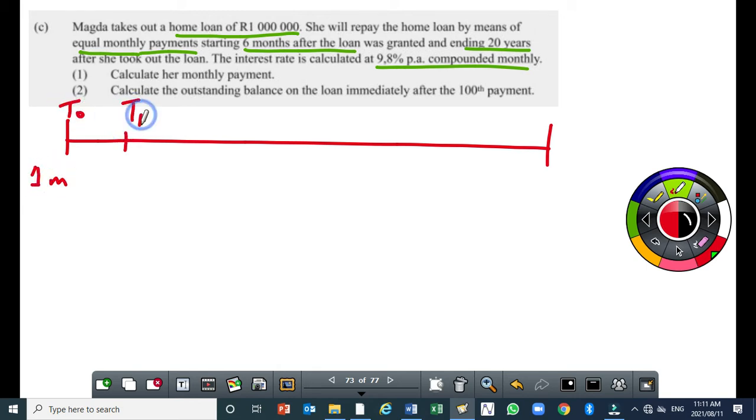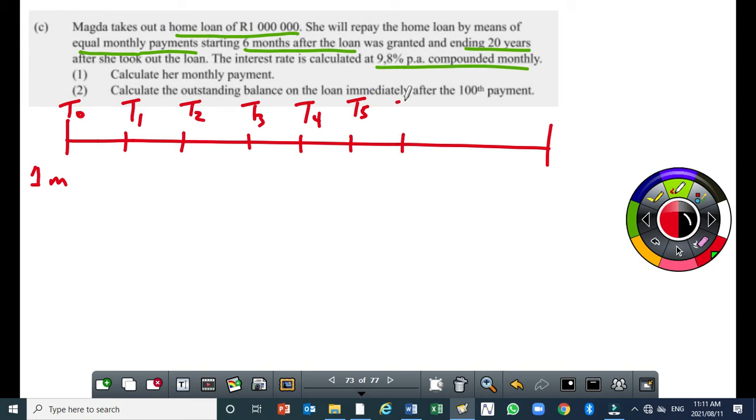At T1, no payment was made. But in terms of months, I hope you are aware that the first month is here. This is where the first month ends. Then the second month, then the third, then you have the fourth month, then the fifth one. It says she will repay the home loan by means of equal monthly payments starting 6 months after.